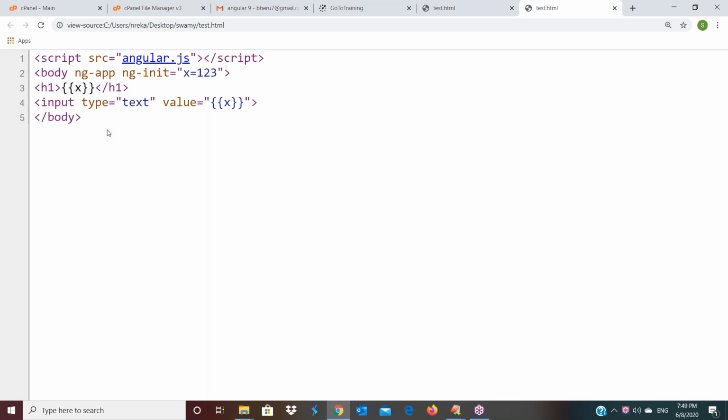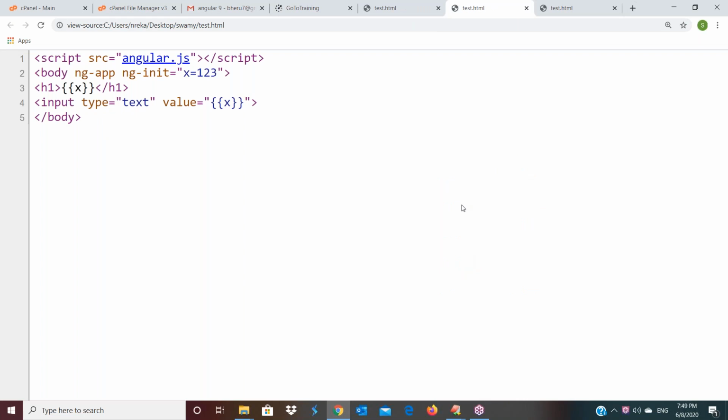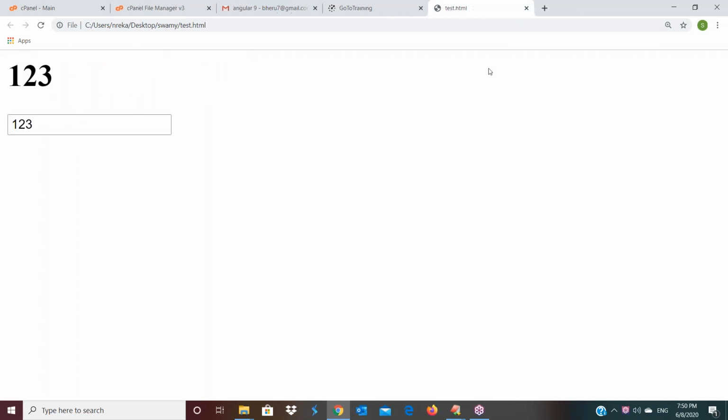That is if it is AngularJS. But in Angular, the code is not visible. You may ask me, sir, why is it not visible to the end user? Because finally it is converted into one object. All the controls, all the logic, everything is converted into one object. Only that object is sent to the browser for display and functionality. So if the user right-clicks on this browser and selects view page source, no code is visible here. Only a simple object declaration is available. That's all. That's why we can secure our logic from the end user if it is Angular. But if it is AngularJS, we cannot secure the logic from the end user. Understanding this?